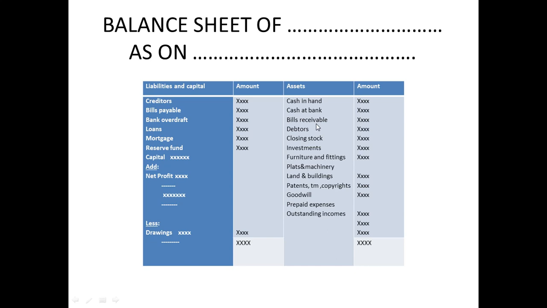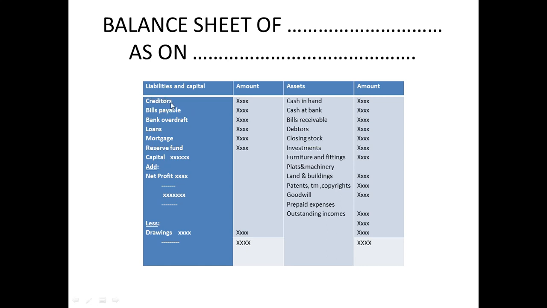Why is it an asset? Because it's not basically about 1 month or 6 months like that. It may take 1 year also, 1.5 years also, to get back your amount. That's the reason it's an asset. I hope I made it clear to all of you the difference between creditors and debtors.